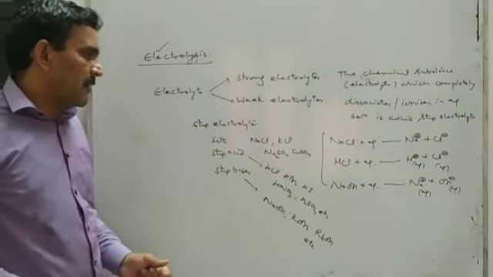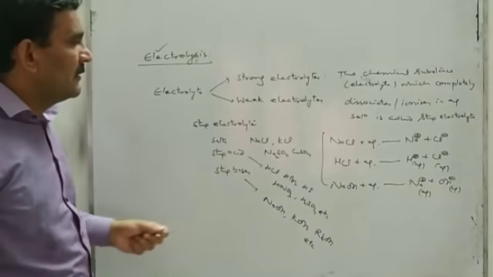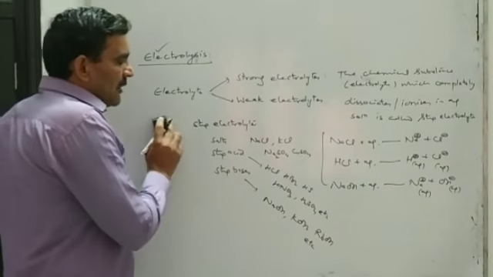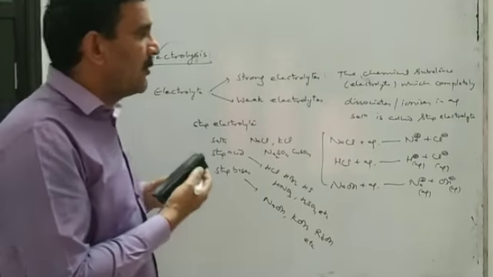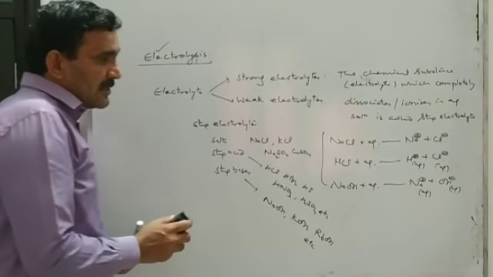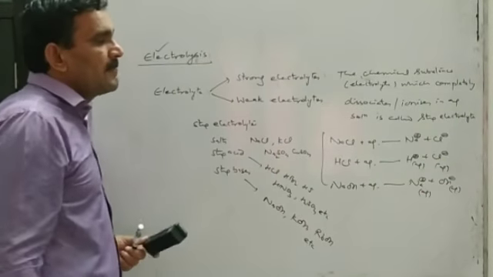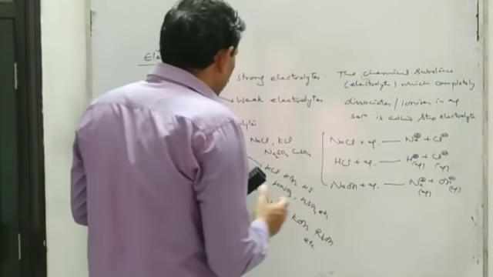So all the salts, strong acids and strong bases are strong electrolytes, and strong electrolytes completely dissociate or ionize in their aqueous solution. Their aqueous solution contains more ions, a higher concentration of ions, so they are very good conductors of electricity also.